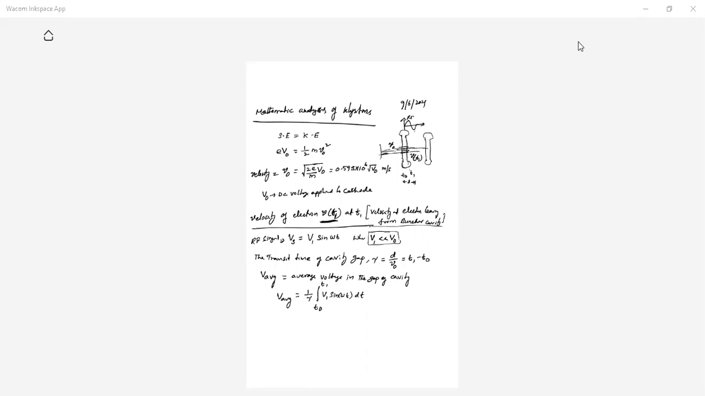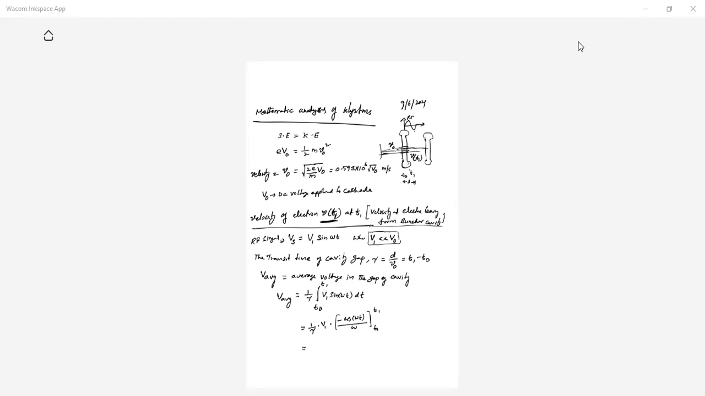Now you can simplify this integral. What is our average in this one? Now this is equal to 1 by tau, and you can take V1 outside. What is the integral of sine omega t? It is minus cos omega t by omega. The limits here are T naught to T1.